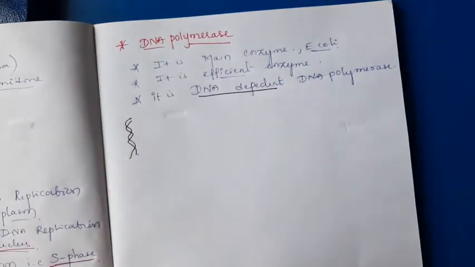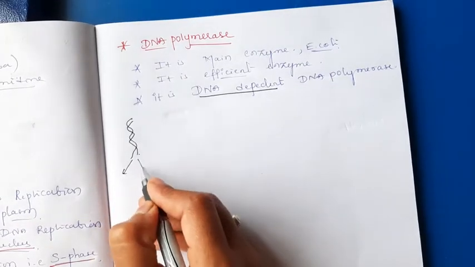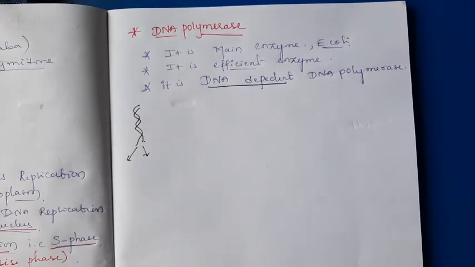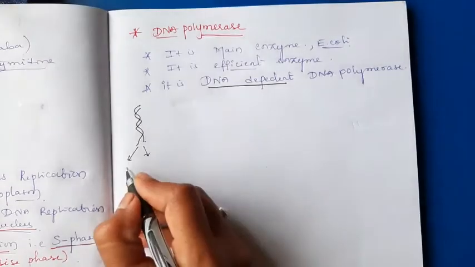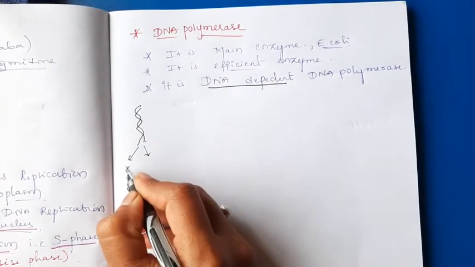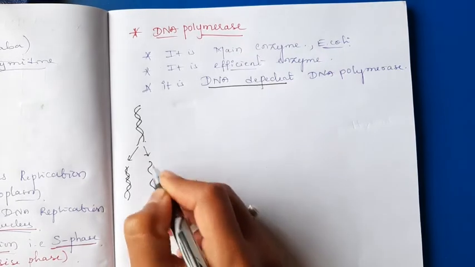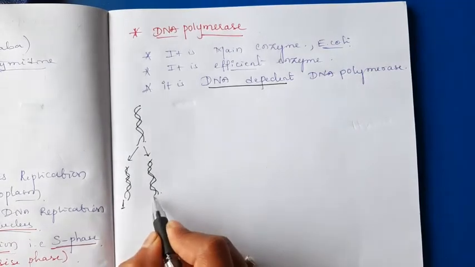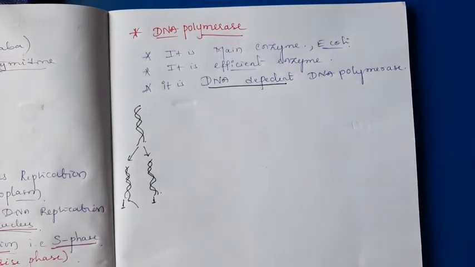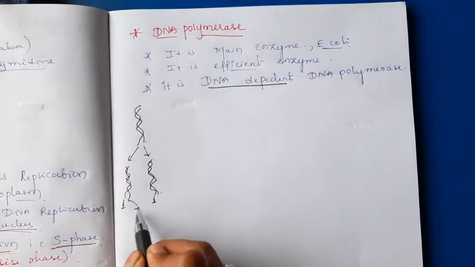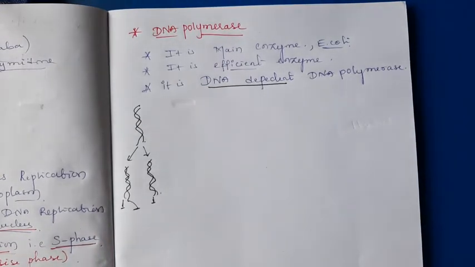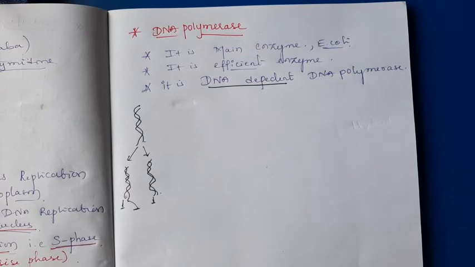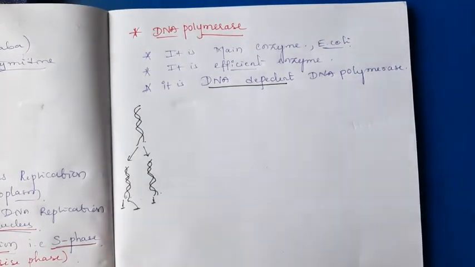Okay, you know that consider this is a parental DNA during the process of DNA replication. Yesterday while explaining the experimental proof for DNA replication, I used this diagram, that's why again I am using this one. Okay. Here one of the strands is the parental strand, the other 2 strands are synthesized newly, you already know that. Okay. The new strand is synthesized by seeing the parental strand.